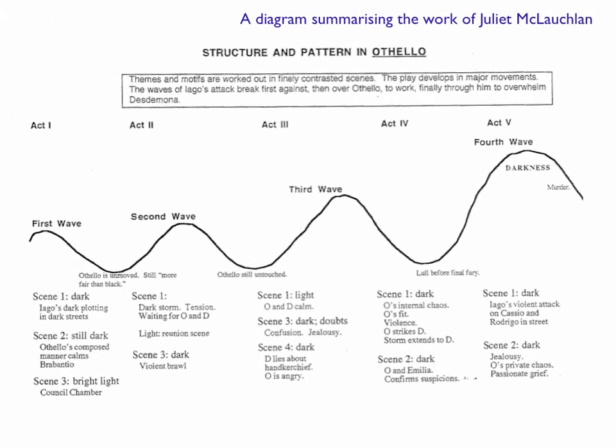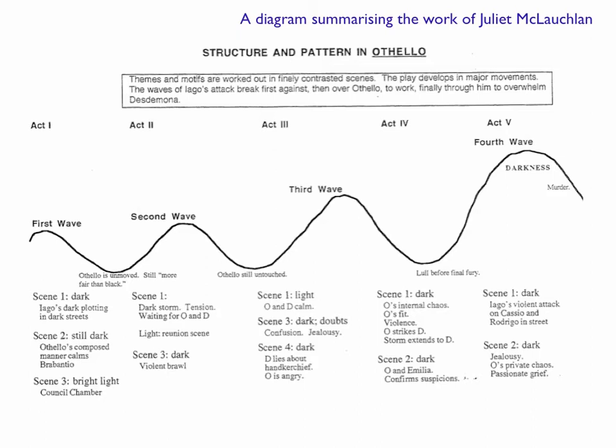The diagram here is summarized based on the work of Juliet McLaughlin. She's written a book called William Shakespeare's Othello or something like that, and the whole book discusses the play. She says that Iago's attack on Othello comes in 4 waves. The first 2 waves, Othello is sort of untouched by Iago, but in Act 3, which is the climax of the play, he becomes under Iago's influence, so much so that he kills his wife in Act 5.